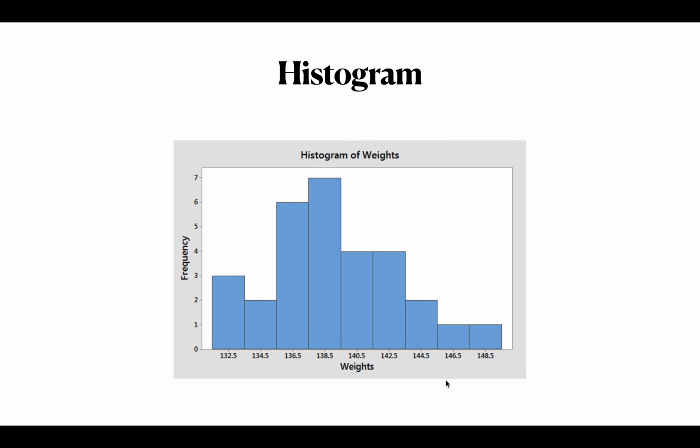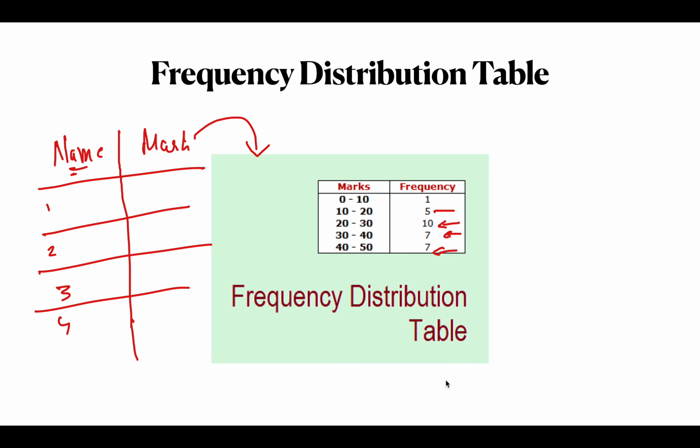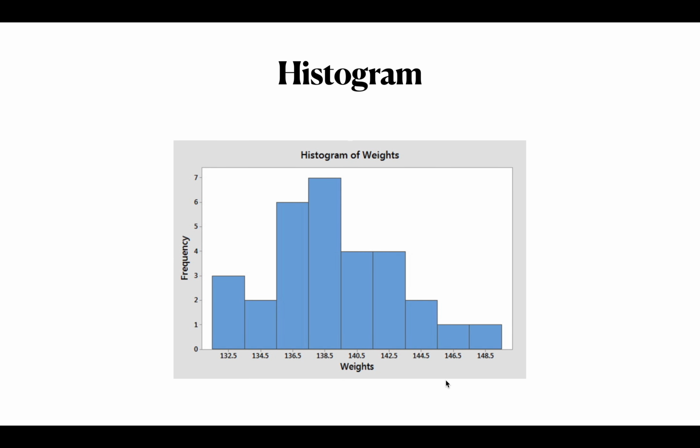Next we have histograms. A histogram is nothing but a modified form of the frequency distribution table. Here were my records: how many students have weight in this domain? Around 132.5, there are three students. Here we have frequency, and here this is my attribute.